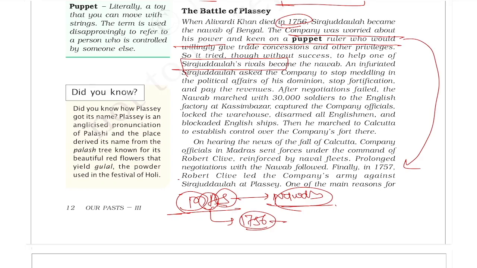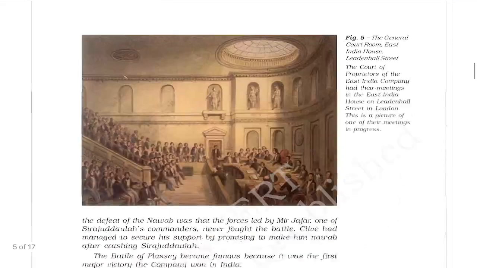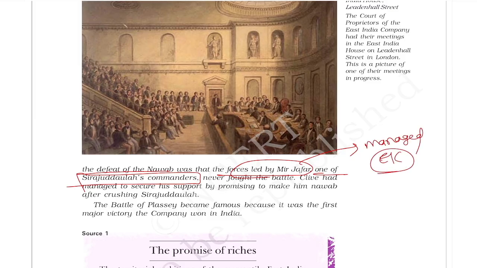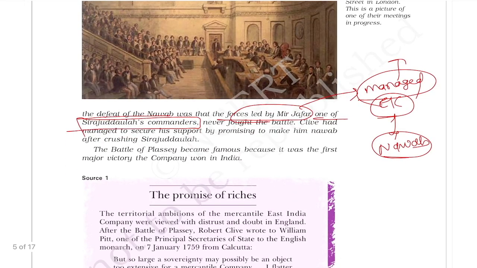In the Battle of Plassey in 1757, Robert Clive led the company's army against Sirajuddaula and they defeated the Nawab of Bengal. One of the main reasons for the defeat of the Nawab was the force led by Mir Jafar. Mir Jafar was one of Sirajuddaula's commanders and he was managed by the East India Company. The company promised to make him Nawab, so his force never fought this battle. That's why Sirajuddaula was defeated in the Battle of Plassey. Immediately after this, Sirajuddaula was killed and Mir Jafar became the Nawab.